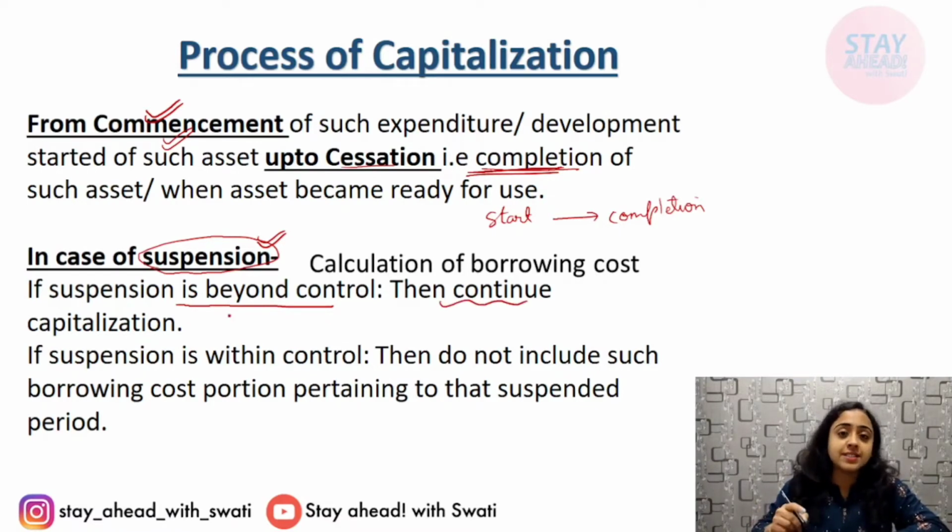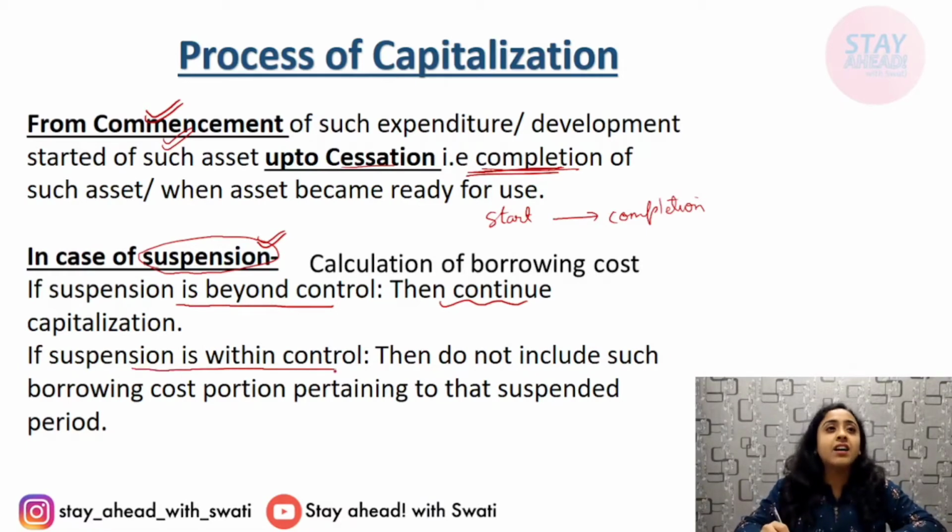Whereas if the suspension is within the control of the entity, for example, any delay due to your own choices. For example, you wanted a specific material and it is not available, or the labor is very high in cost for timing, so you thought, okay, after Diwali I'll do this work. For a month or 2 months, for any period, you suspended such work on that asset. Then this is within your control. Therefore, the borrowing cost related to the suspension period will not be included. Do not include such borrowing cost portion pertaining to that suspended period.